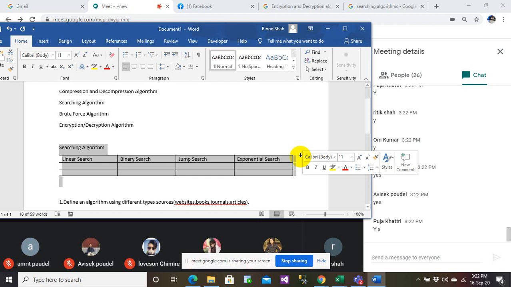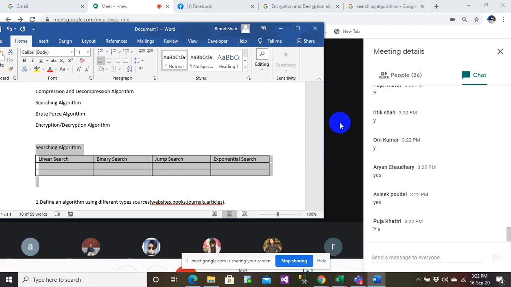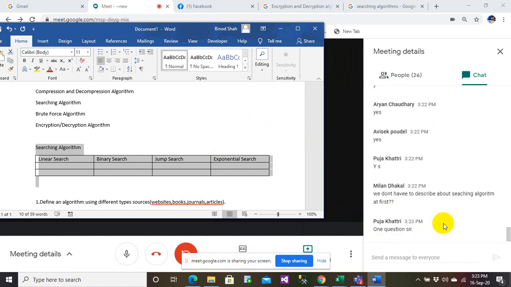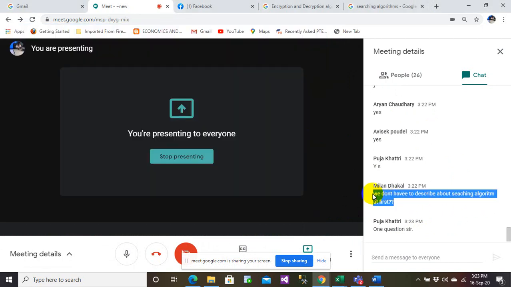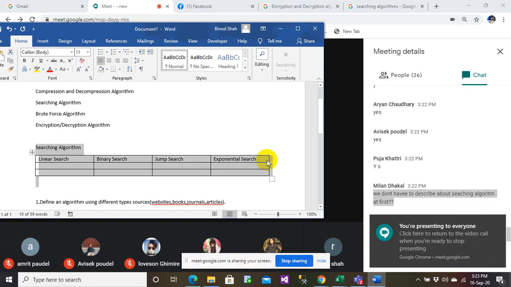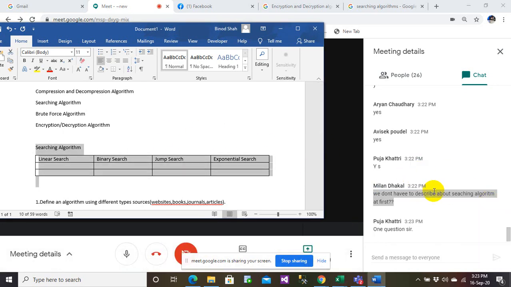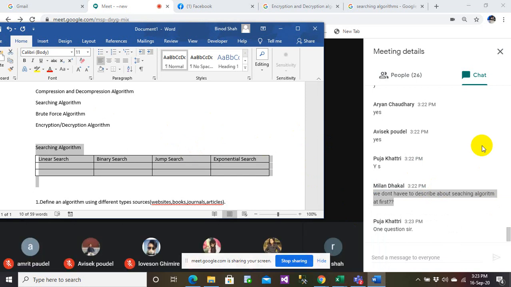Do you get my point now, everyone? Or do you still think you have a confusion here? We don't have to describe searching algorithms. You can take any algorithm you want, Milan. I am not talking about search. I have just taken this as an example. You can take any example you want. Pooja, you can ask your question. Milan, am I clear to you? Did I answer your question or not?